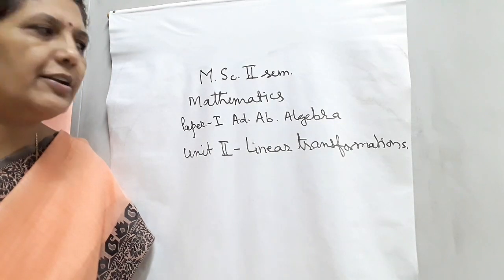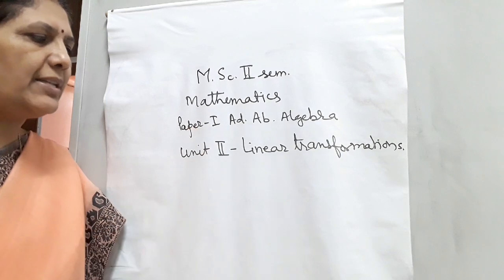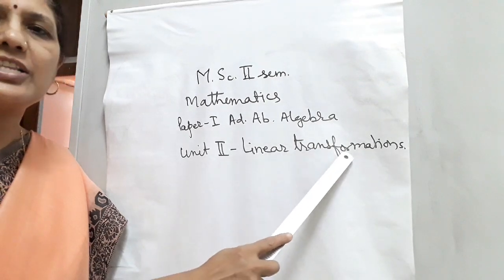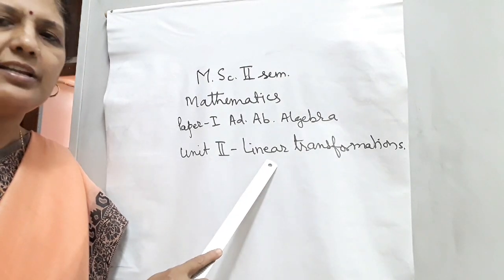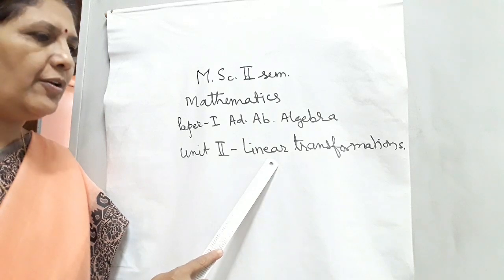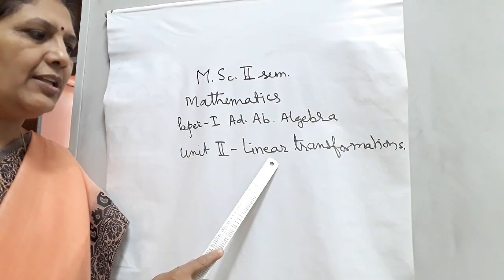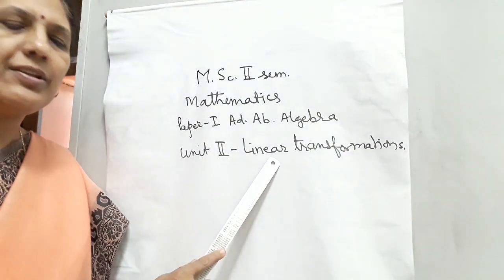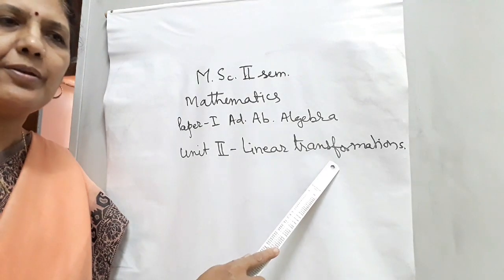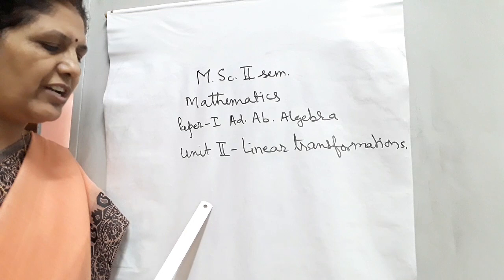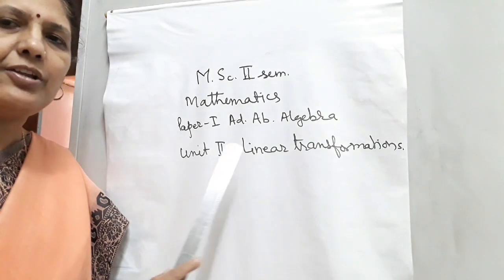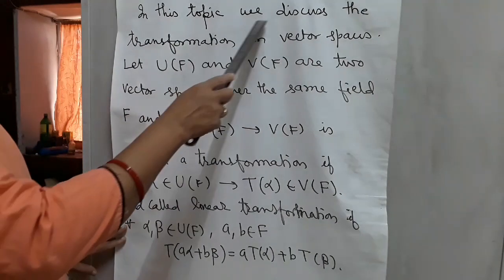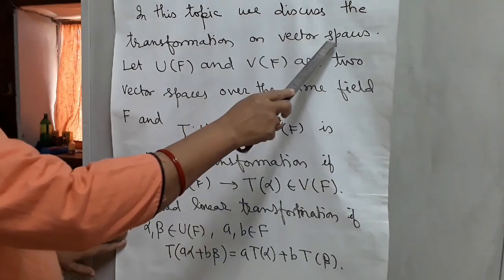Today we are discussing MSc second semester Mathematics, paper first Advanced Abstract Algebra, with the unit Linear Transformations. As the name suggests, linear means an equation of first degree. It means the power of all the variables is 1, and transformation means a relation which transforms the elements of one set into elements of another set. In this topic we discuss transformations on vector spaces.